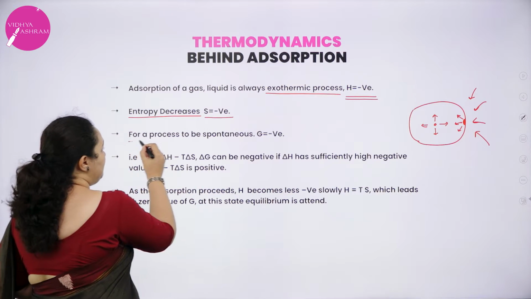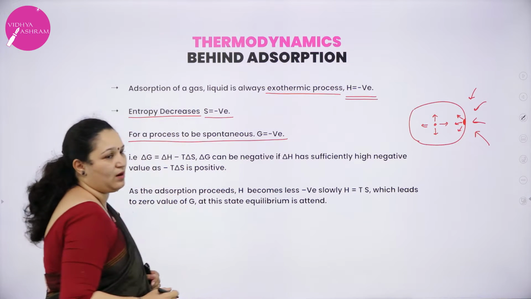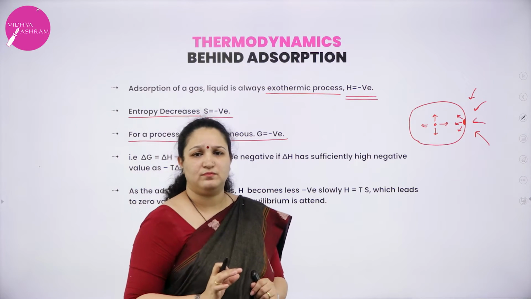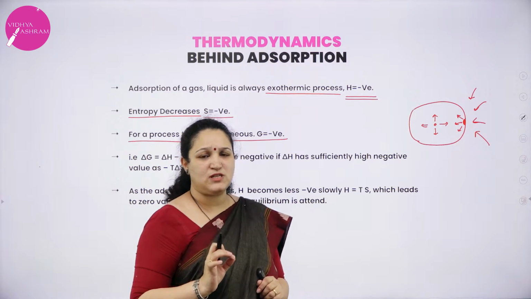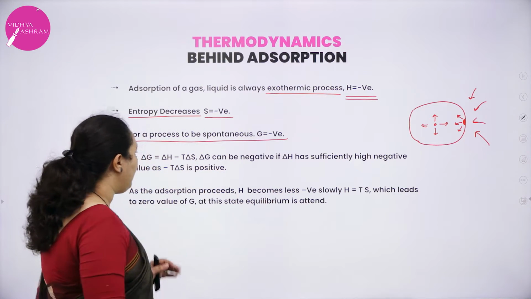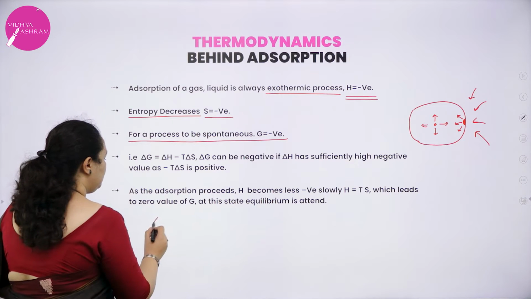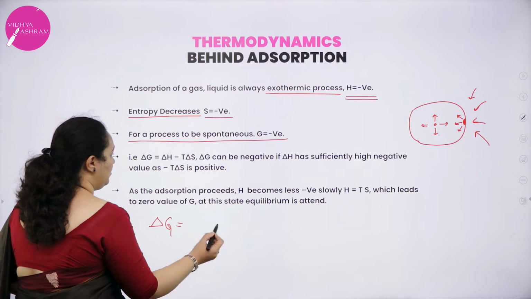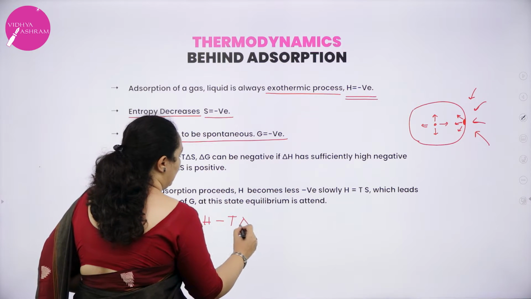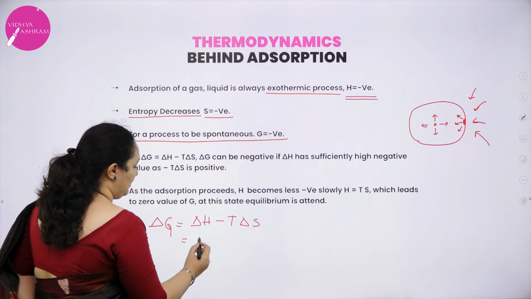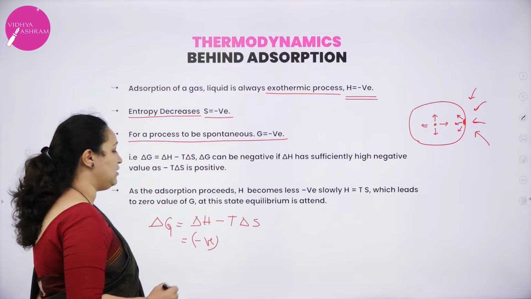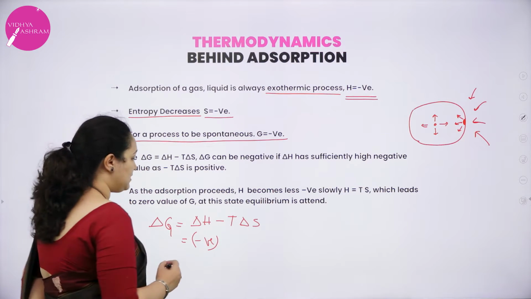Now, for any spontaneous process, delta G should be negative. A process is called spontaneous only when delta G is negative. So, if I put in this formula, delta G is equal to delta H minus T delta S. We know delta H is always negative because adsorption is an exothermic process.